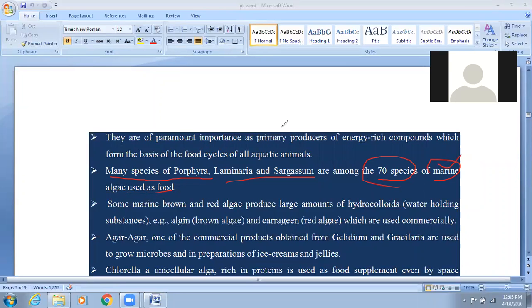Next, if you read the next sentence: some marine brown algae, you know very well. Here they have given two components which are obtained from marine algae. We will also discuss the classification of algae. In your NCERT they have only given three different classes: Chlorophyceae, Phaeophyceae, and Rhodophyceae. Chlorophyceae are green algae, Phaeophyceae are brown algae, Rhodophyceae are red algae. If we check their habitat, most Chlorophyceae have a freshwater habitat. Clear? Chlorophyceae have the freshwater habitat.